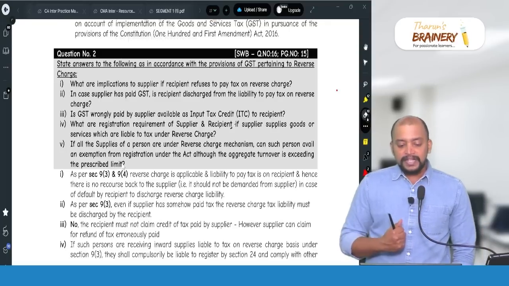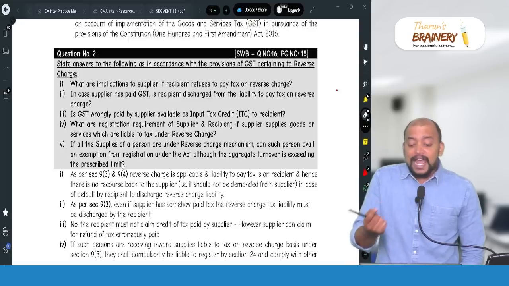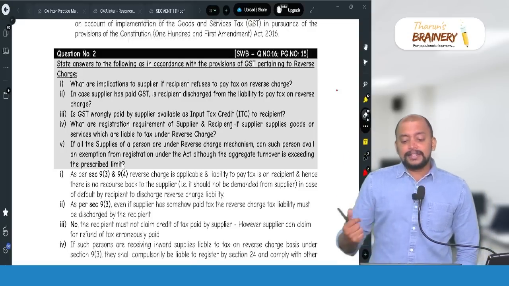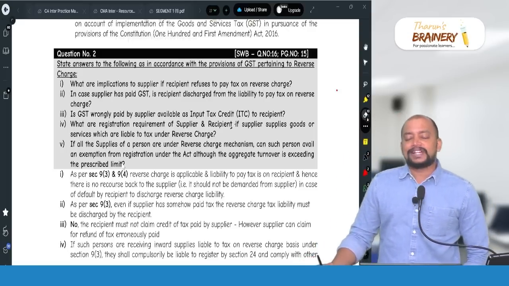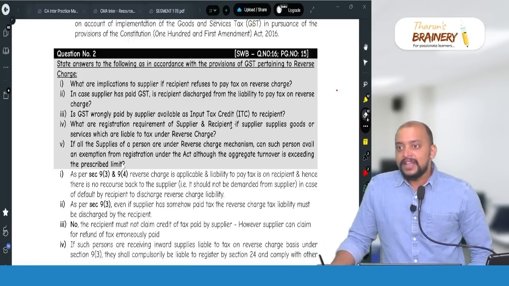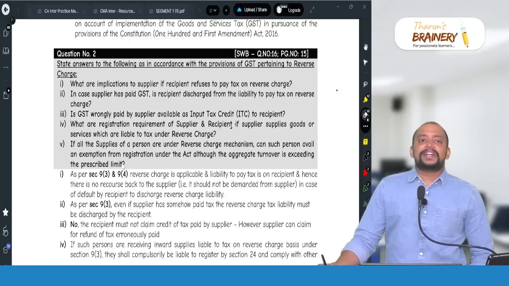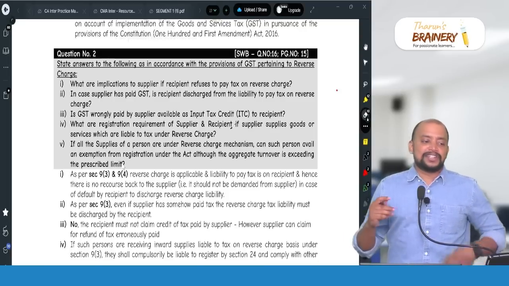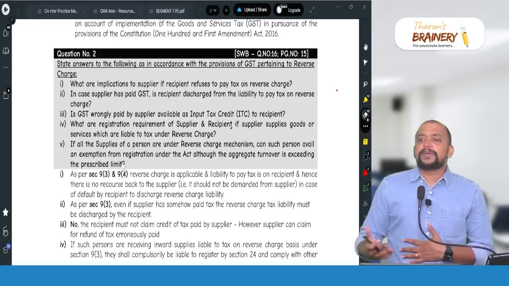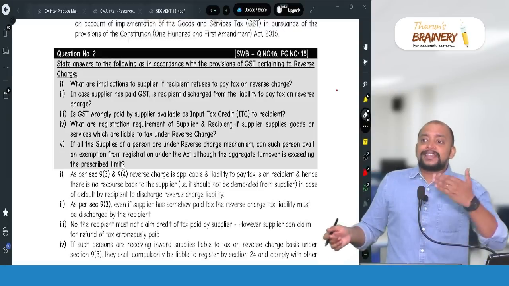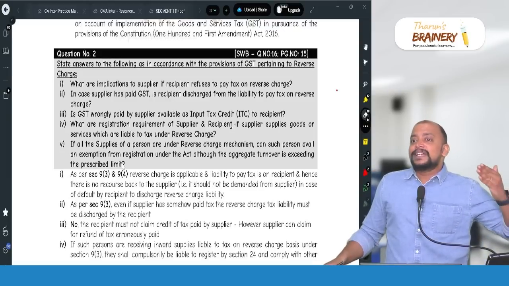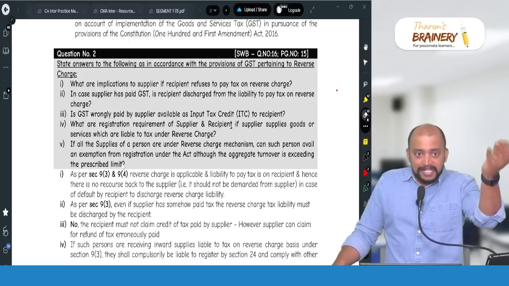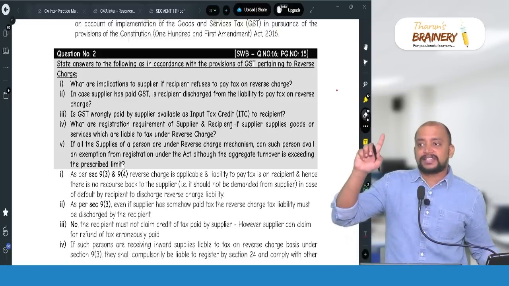Then number 2, in case supplier has paid the GST, is recipient discharged from the liability to pay tax on reverse charge? No. Suppose the transaction is covered under RCM and liability to pay GST is on the recipient, and if the recipient fails to do so and the supplier has paid, it is like excess payment of tax by the supplier and non-payment of tax by the recipient.